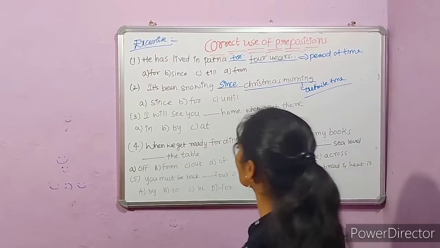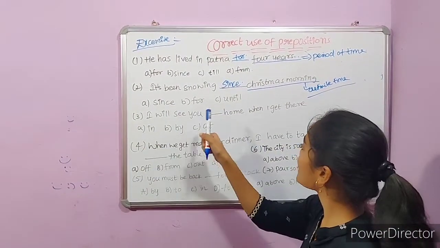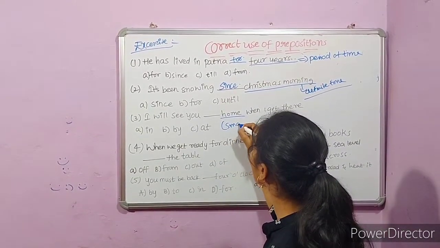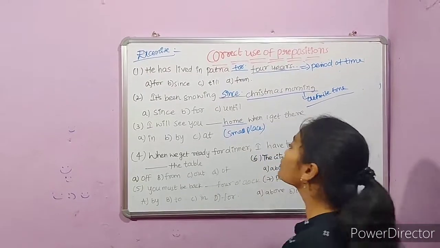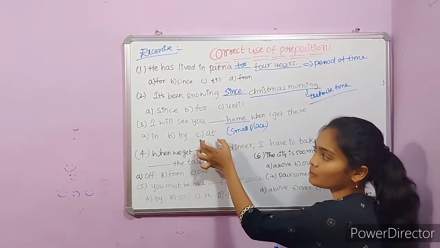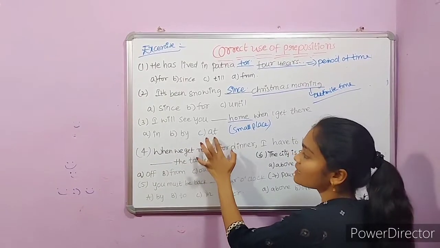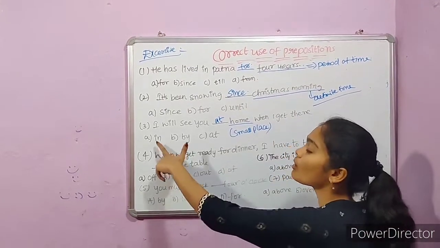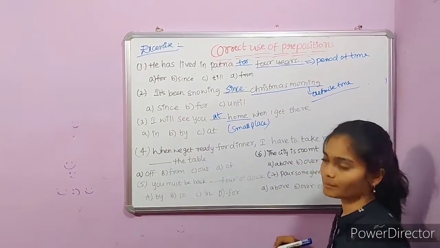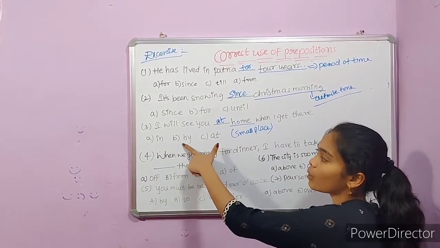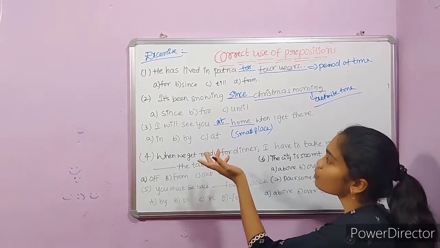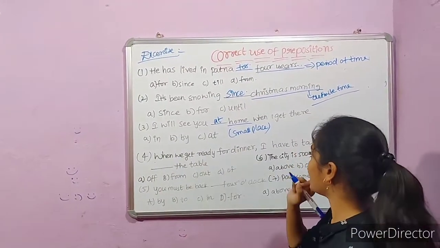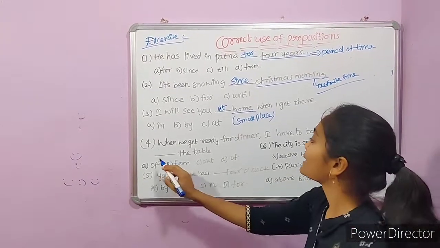Right? So, the third sentence is, I will see you dash home when I get there. Here, home is a small place. Right? Before the small places, we use at preposition. From these things, at is the appropriate preposition. So, we use at. We do not use in, because in is used only before the larger places, and by is also not appropriate to use over here, as there is no information about the time or doer of the action.